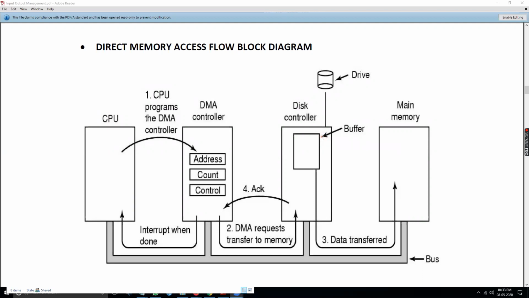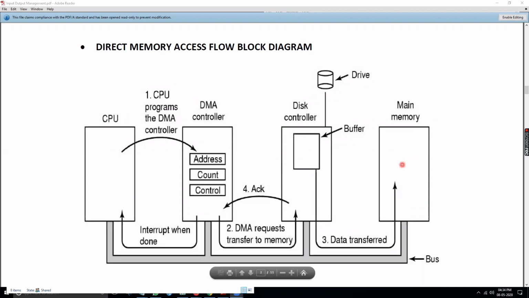It will go to the drive straightaway, but when it has to perform, it will perform accordingly. Now we will see what happens in this case. Every time the disk controller will see whether there is anything in the buffer or not. If any data is there, the data is taken from the buffer and transferred to the main memory. So the disk controller is doing that, getting the data from the internal buffer and sending it to the main memory.